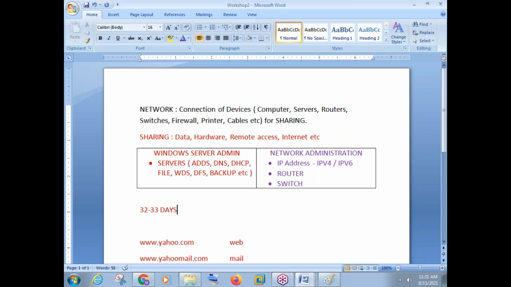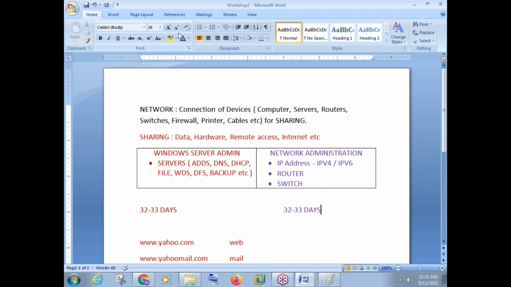And coming to CCNA also, it will take around 32 to 33 days. Same concept I use here: classes will be regular, every week 6 classes, and then some interview question answers will be there, some different labs we will see, and we'll prepare ourselves for the examination and all those things. So for that reason I'm taking 2 or 3 extra days. We'll try to finish these courses in 1 month or 32 to 33 days. So this is your Windows Server Administration and network administration.